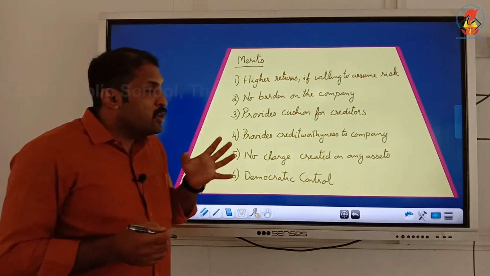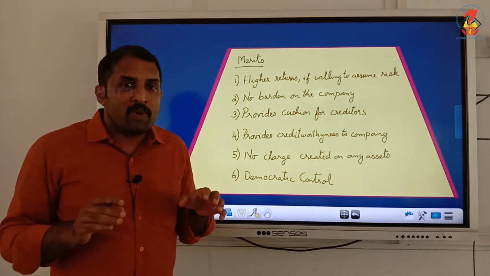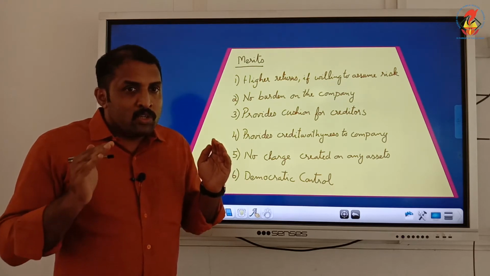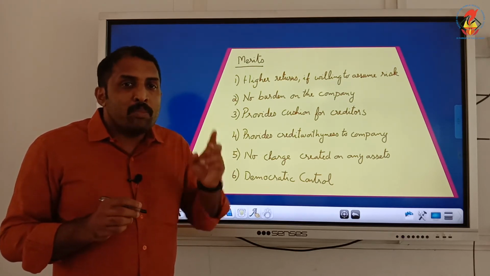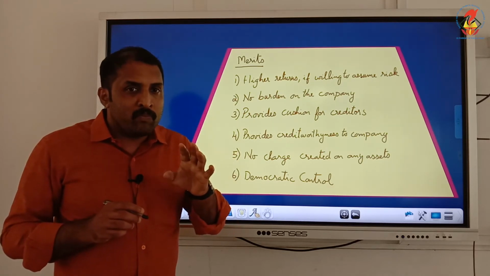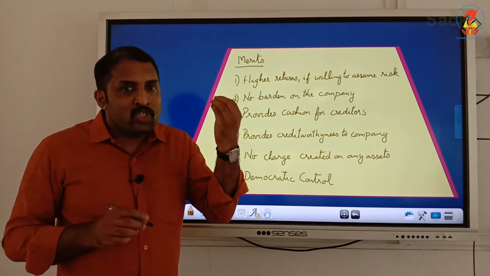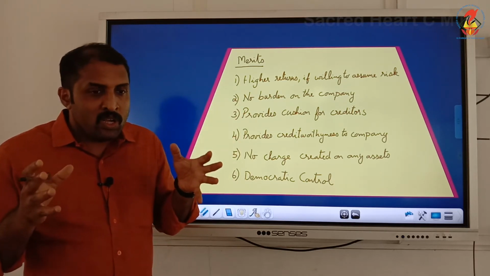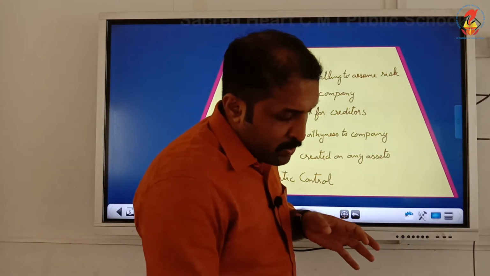Second one is no burden on the company, because it is not compulsory regarding payment. Only if there is earnings remaining to pay for the shareholders, they need to pay. It is not compulsory that every time they have to pay. Only when they are having enough earnings, the dividend is to be paid. So it is not a burden for the company.